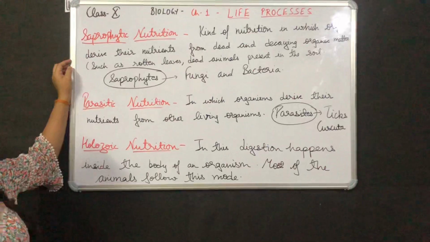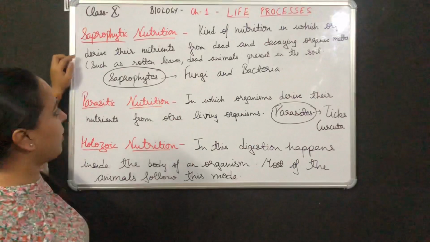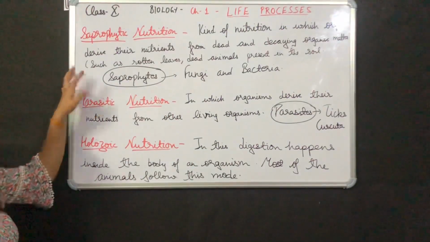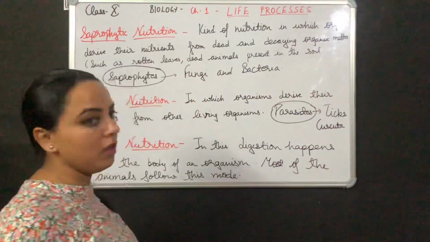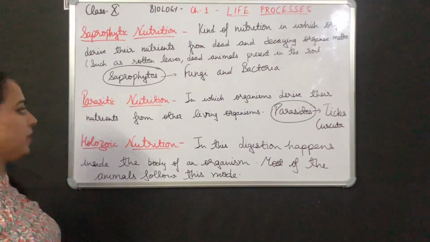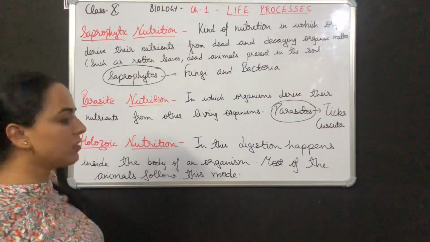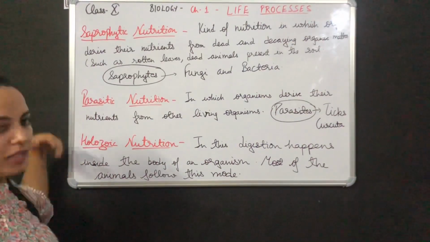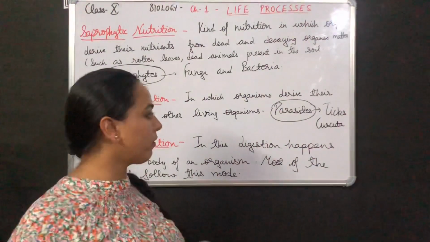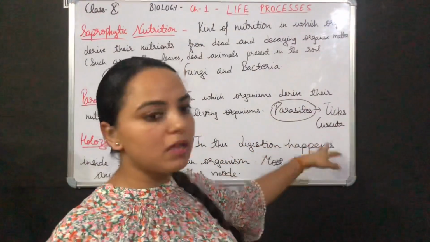Now we'll discuss saprophytic nutrition. It is a kind of nutrition in which organisms derive their nutrients from dead and decaying organic matter, such as rotten leaves, dead animals present in the soil. And such organisms are called saprophytes, for example fungi and bacteria. Then we have parasitic nutrition, in which organisms derive their nutrients from other living organisms. Means they can live on the body of other living organisms or they can feed on body parts of living organisms. Such organisms are called parasites, for example ticks, cuscuta.